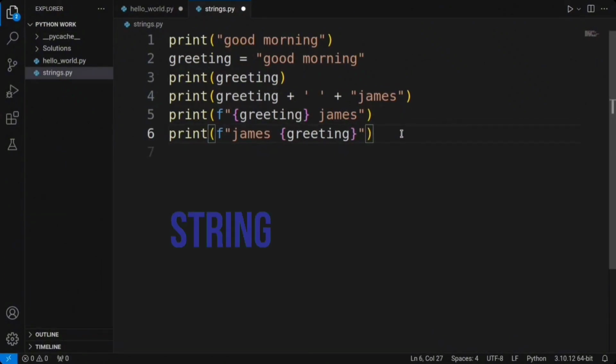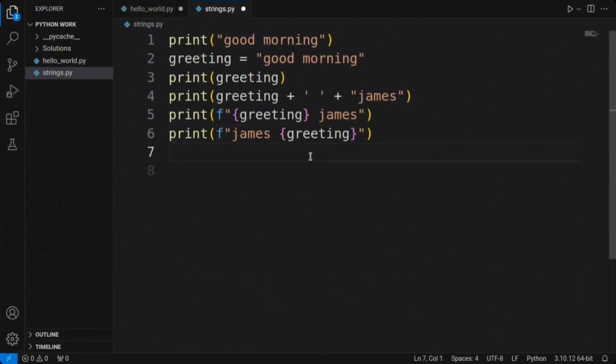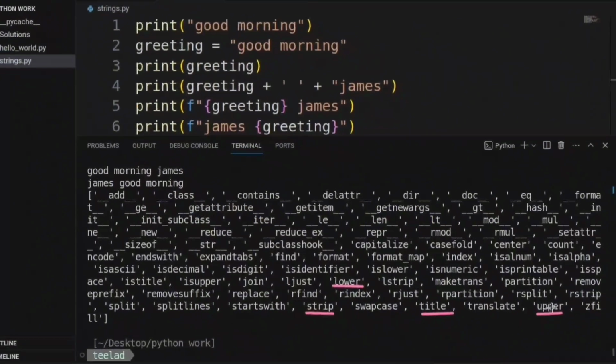Moving forward, let's dive into string methods. String methods are like personal functions that are associated with our strings, allowing us to perform various operations and manipulations. To explore the methods available to us, we can use the dir string function to check them out. Now, code with me. dir string. With this code, we can uncover a list of methods that we can apply to our strings, enabling us to manipulate and transform them in countless ways. Let's run it and explore the world of string methods together.